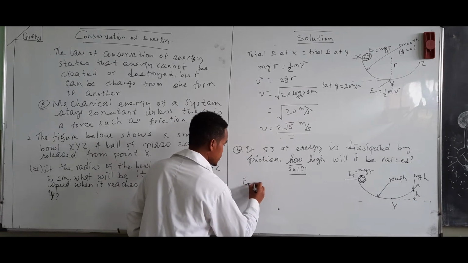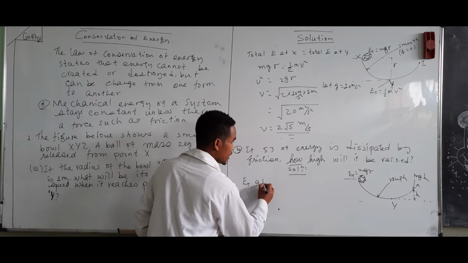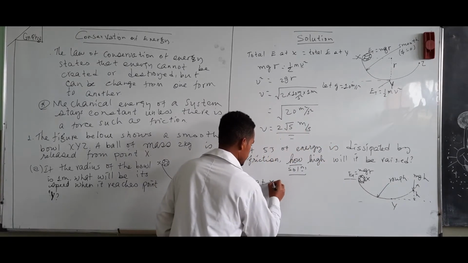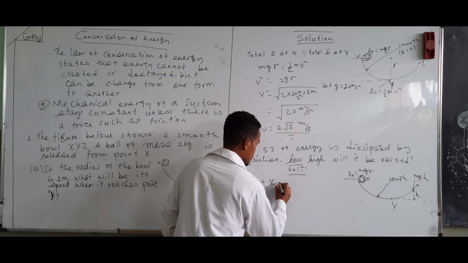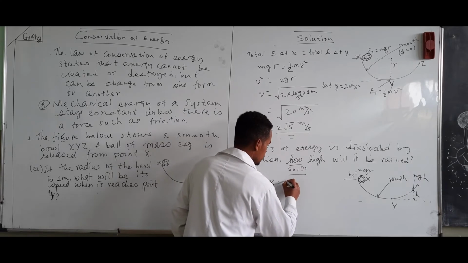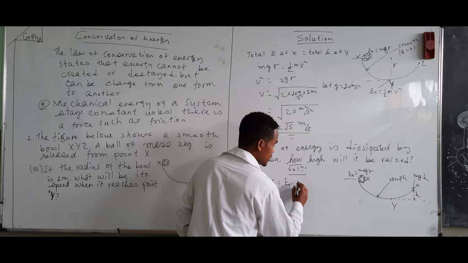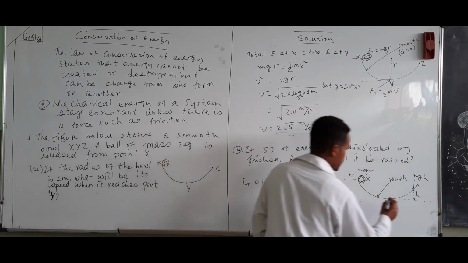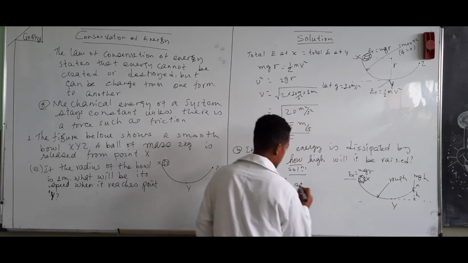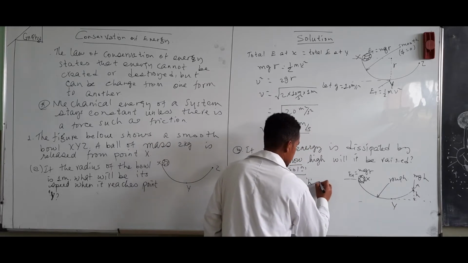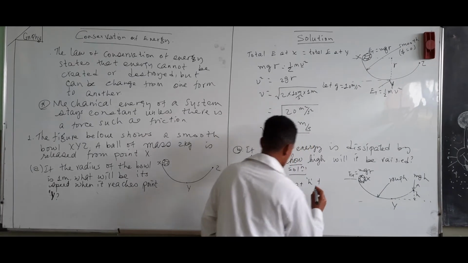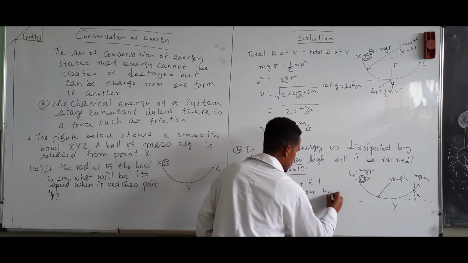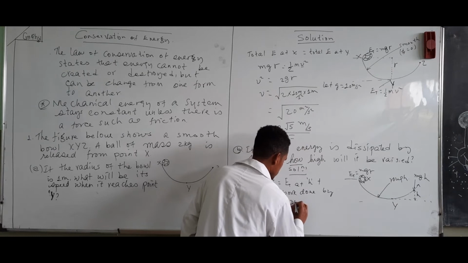So the total energy at point x is equal to total energy at h plus work done by dissipative force.